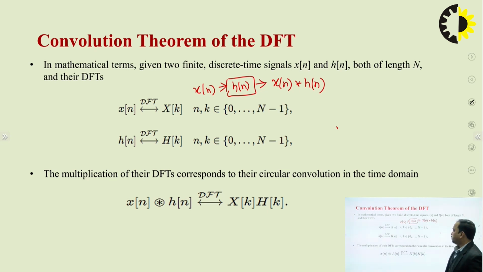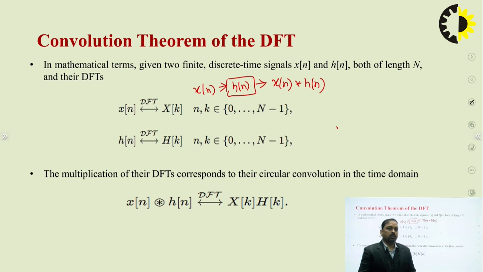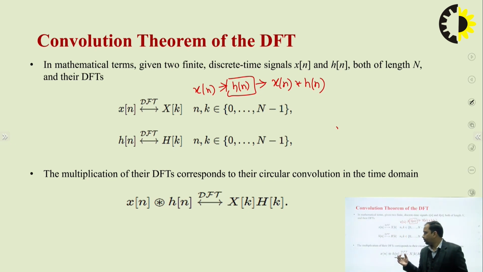Now when we have periodic sequences, a new convolution comes into the picture, called circular convolution. Here we can see the sign with a circle over it.